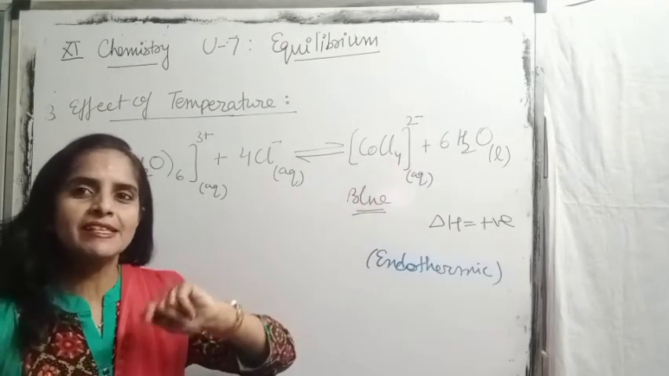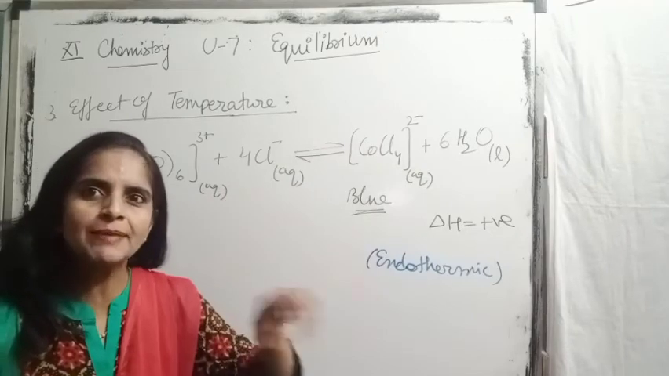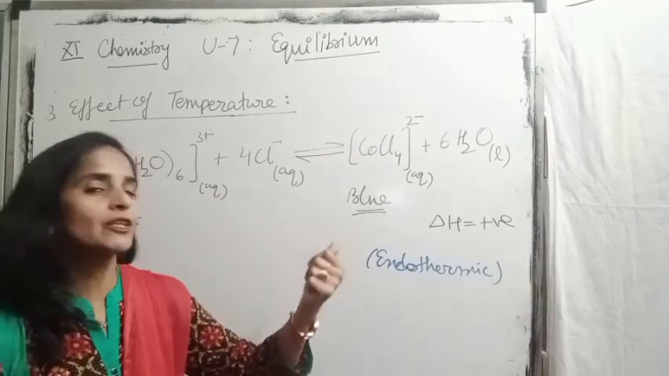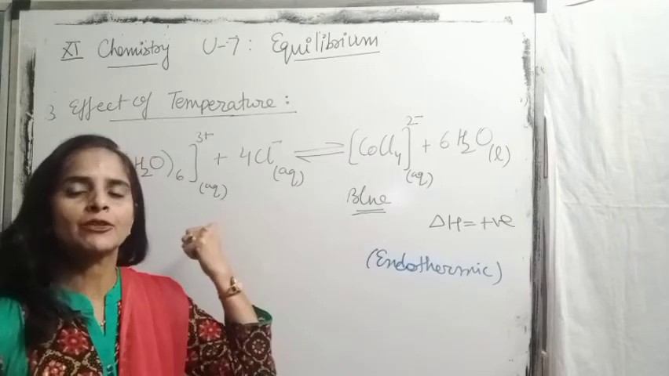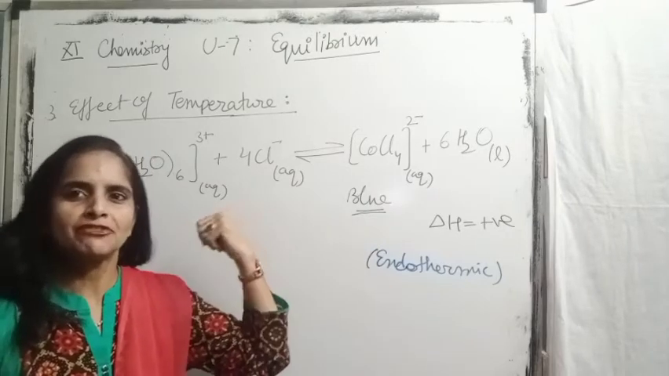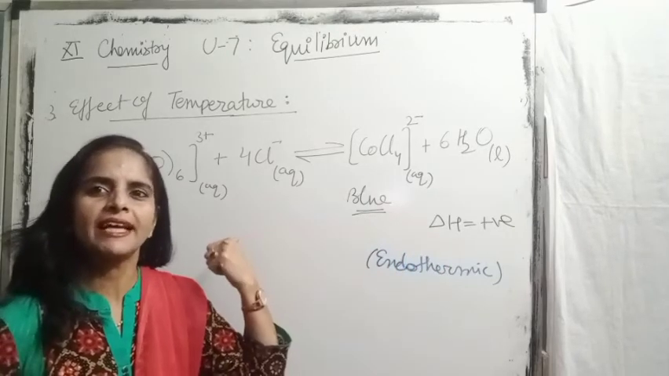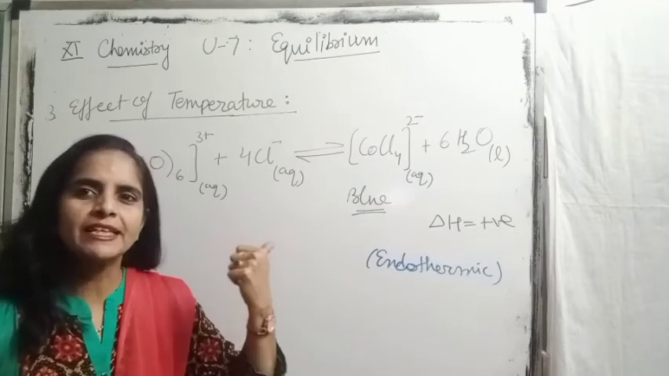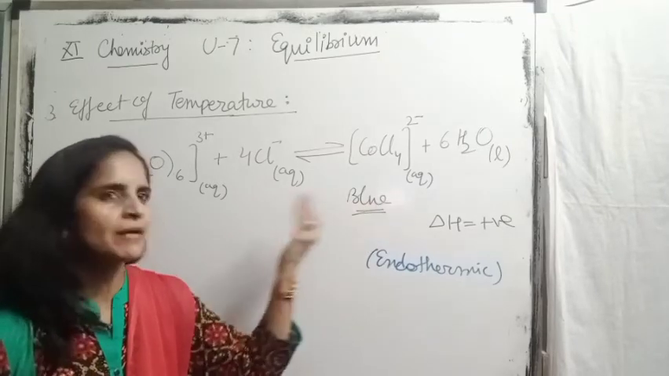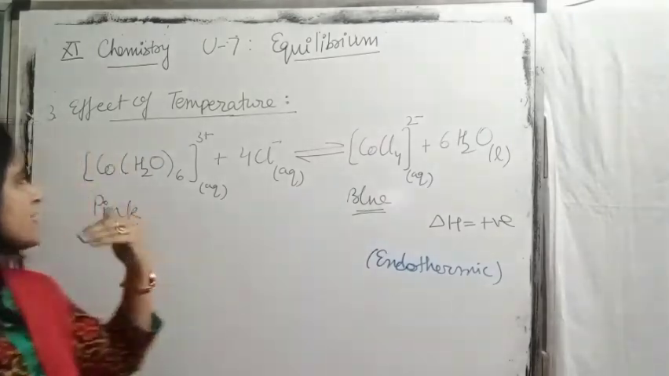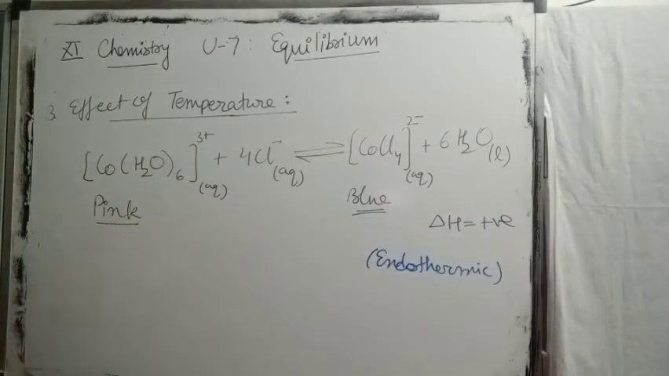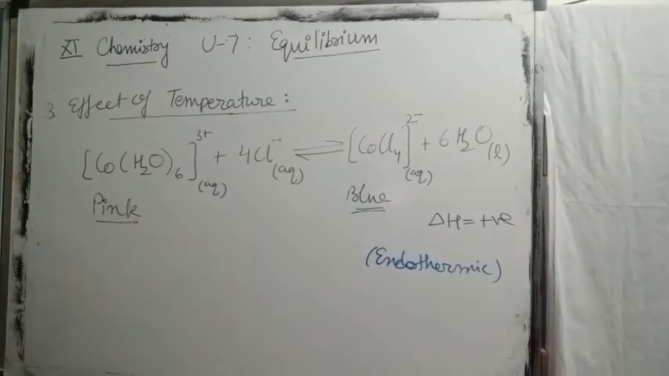But when we place this mixture into a freezing mixture, it will favor the backward reaction now. Because if forward is endothermic, backward is exothermic. So on placing into freezing mixture, it favors the backward reaction, means now the color of mixture becomes pink.